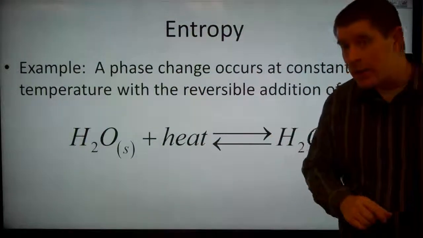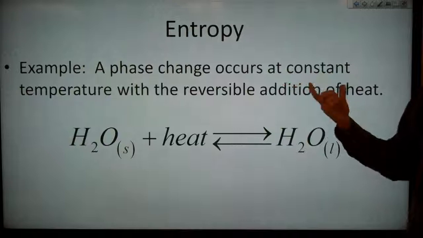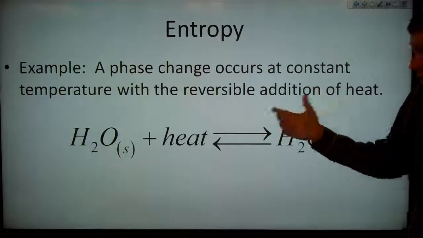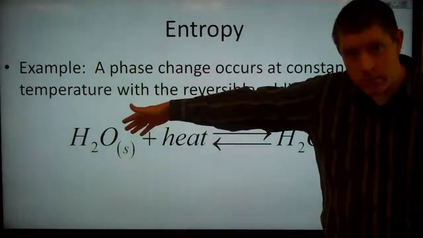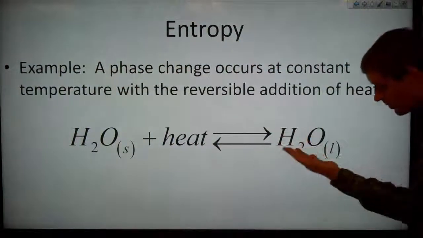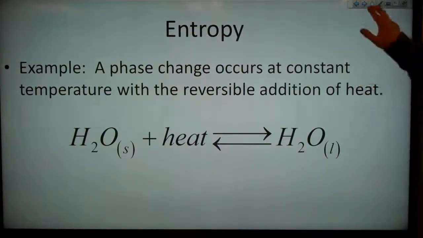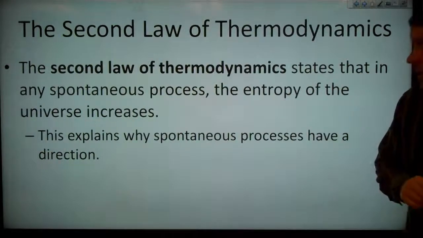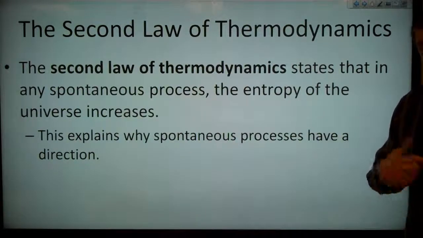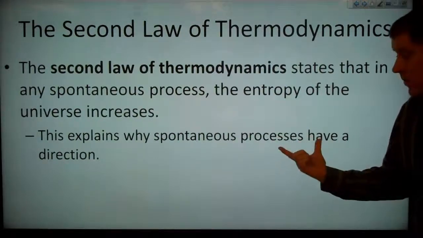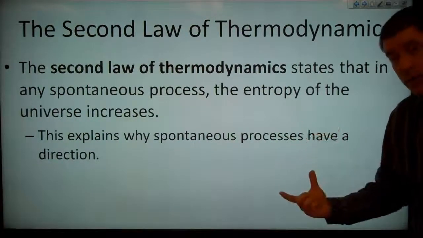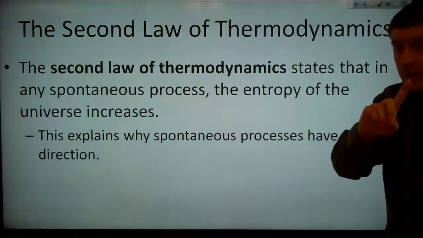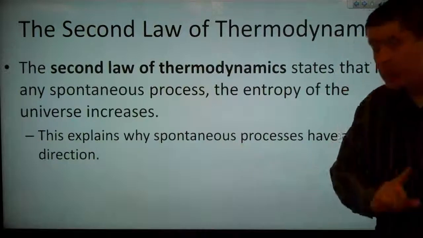So, let's look at an example of this. A phase change occurs at constant temperature with the reversible addition of heat. So we have solid water, ice. We add heat to it, and we get liquid water out. The second law of thermodynamics says that in any spontaneous process, the entropy of the universe increases. And this explains why spontaneous processes have a direction. Because in any spontaneous process, the entropy of the universe, not necessarily of the system, but the entropy of the universe increases.